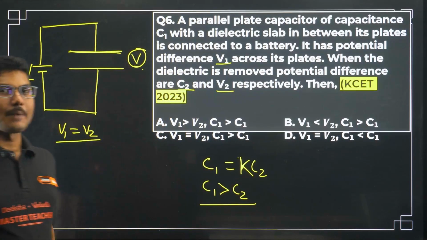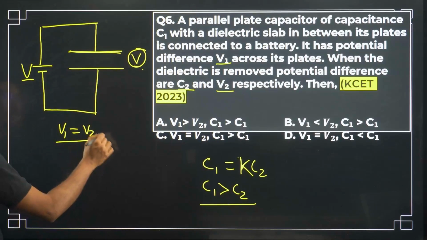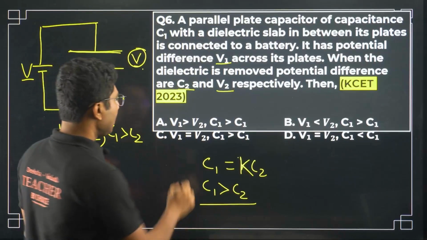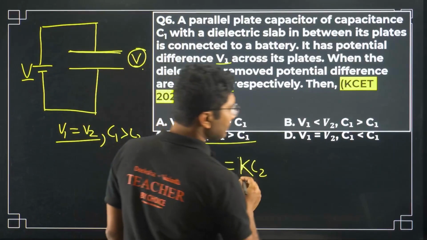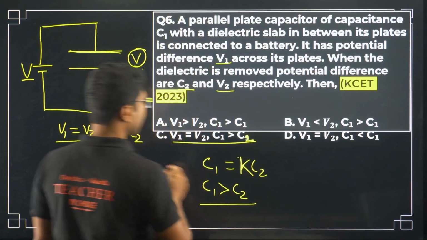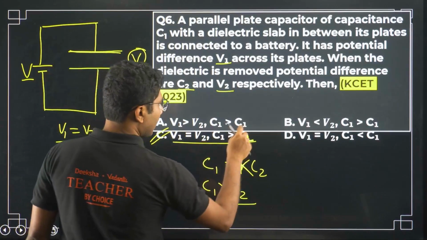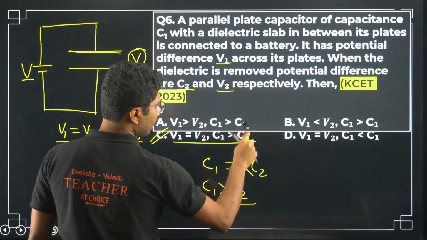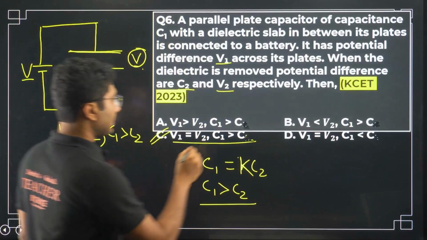With dielectric, capacitance is always bigger. So the correct answer is V1 equals V2 and C1 greater than C2. This will be option 2. The options are slightly incorrect, sorry, so let me correct it. C1 is greater than C2.